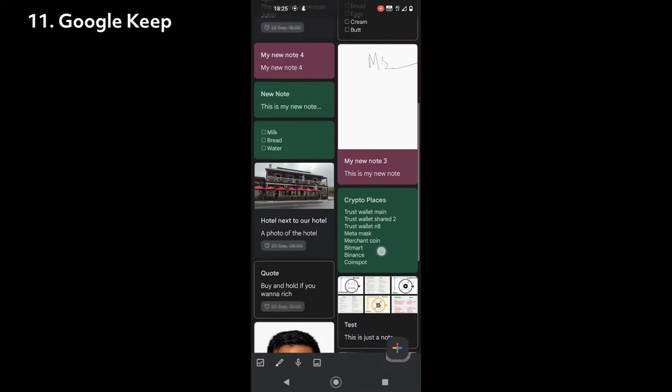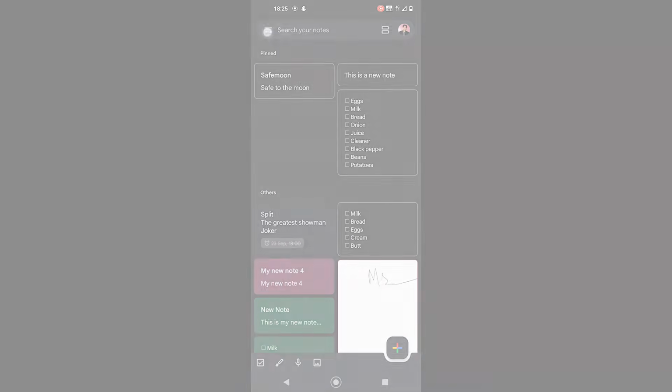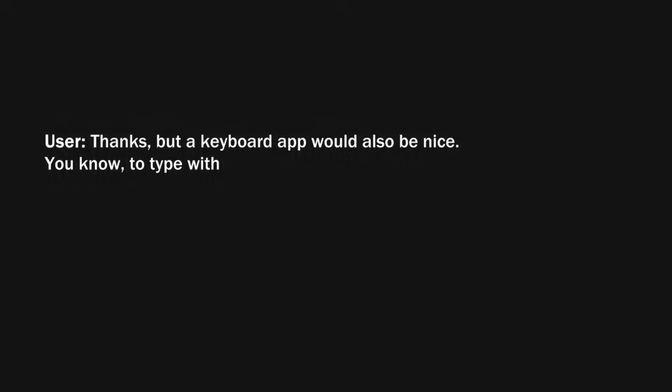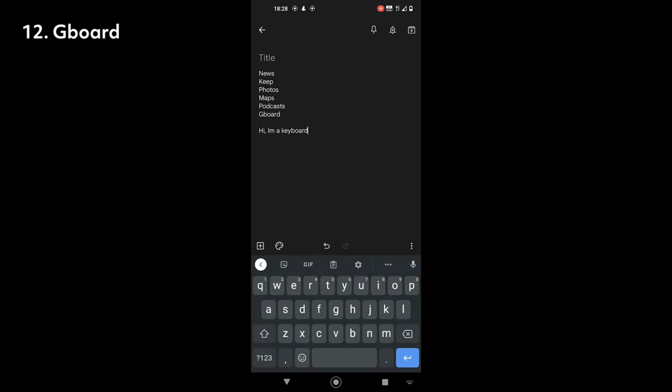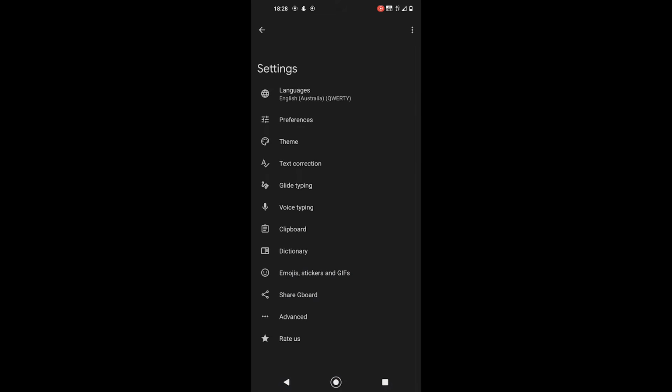With all those apps, it would be great to have a note-taking app, Google. You got it, user. Here is a brand new app called Google Keep. It's simple enough for everyone to use. Thanks, but a keyboard app would also be nice, to type with. Well, here is Gboard then. It's now pre-installed on most Android devices.